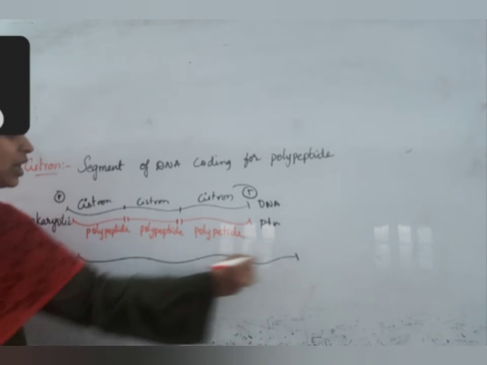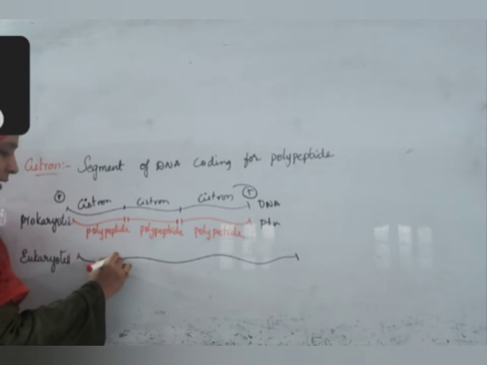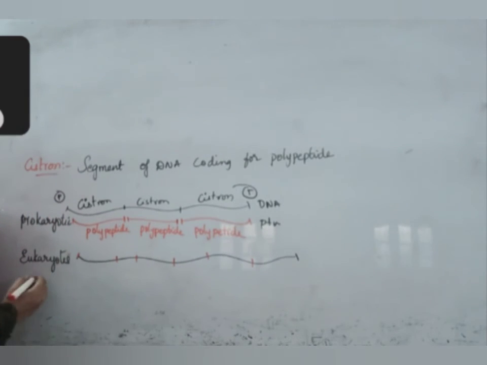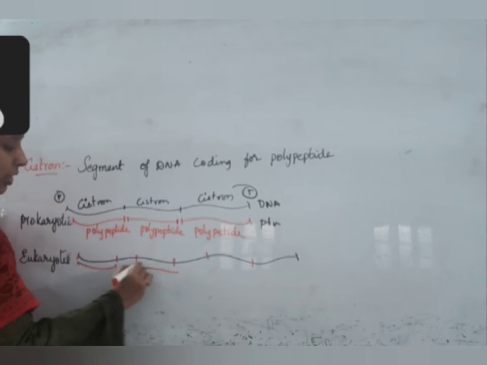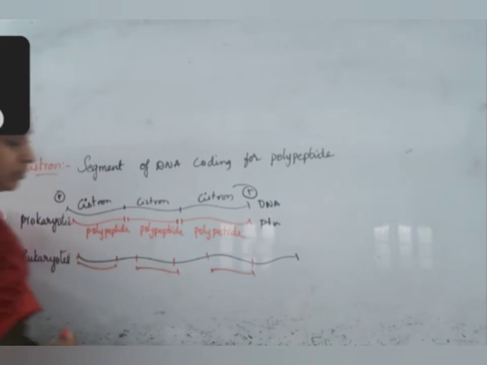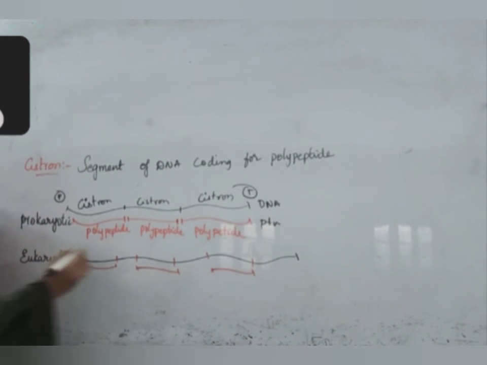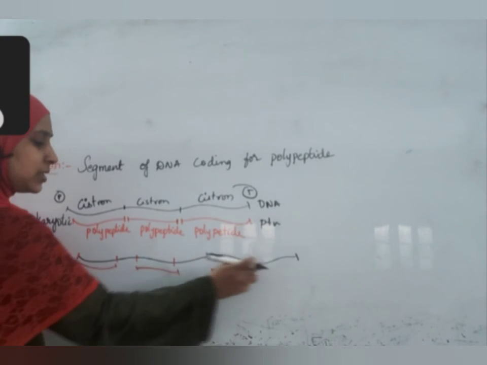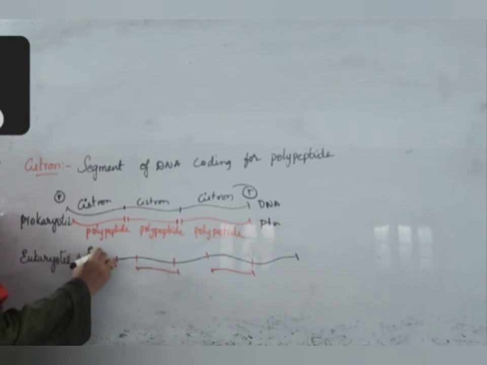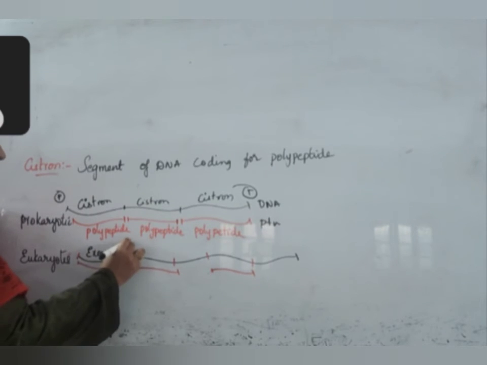This gene is not continuous, but there are small breaks in it. From here to here a polypeptide part will form, here to here will form, here to here will form. These regions in between will not code for any protein. These are called exons. These are called introns.